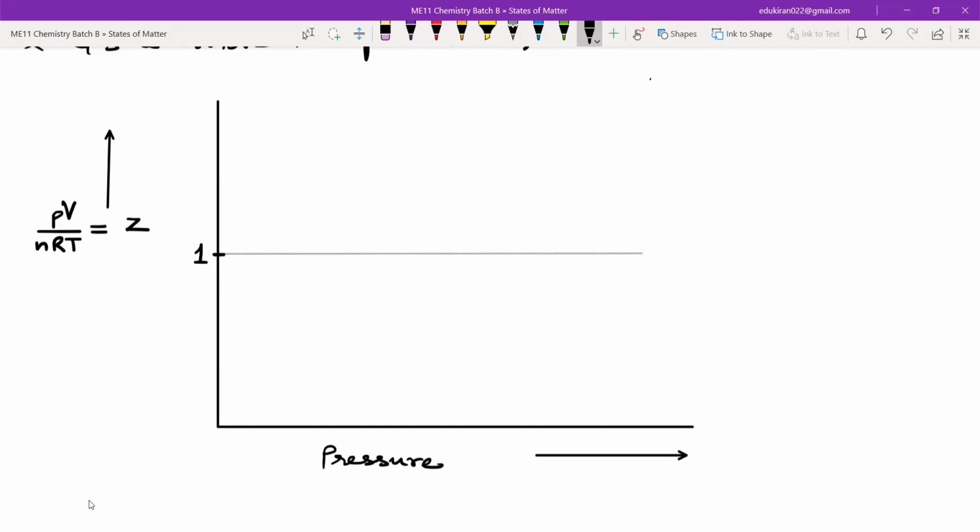Here it is 1. But if you look at gases such as helium and hydrogen, they deviate from the ideal behavior this way. So this is for helium.